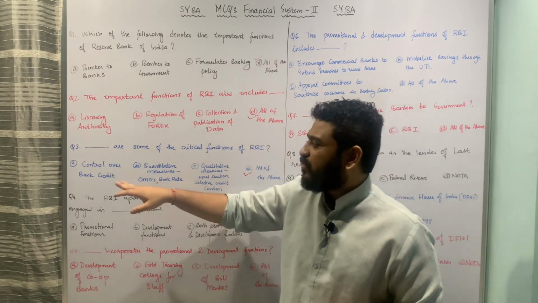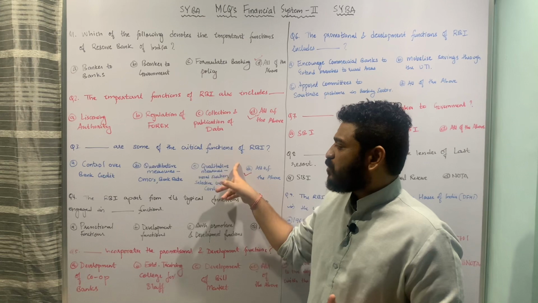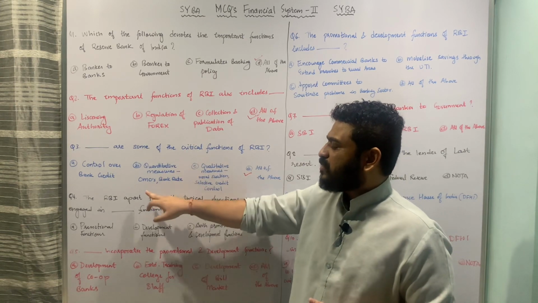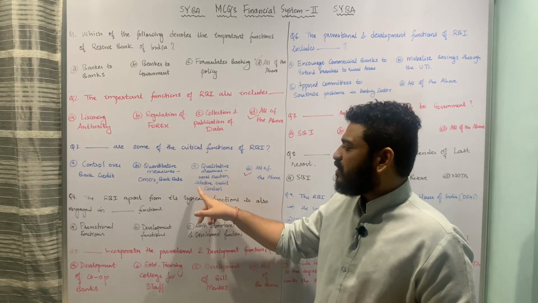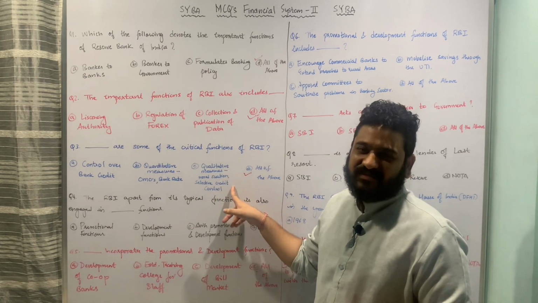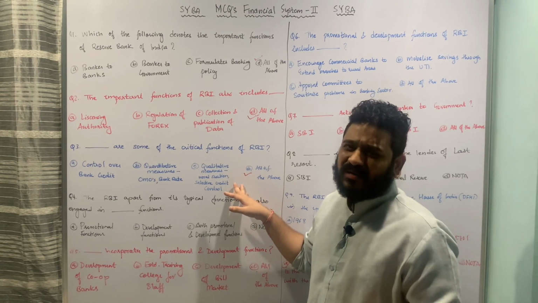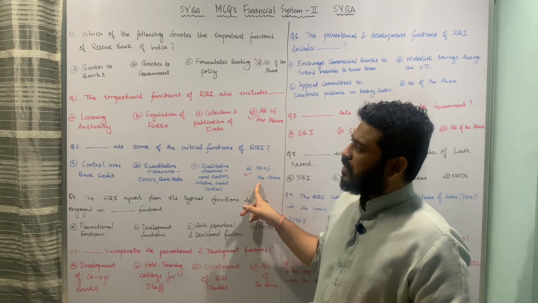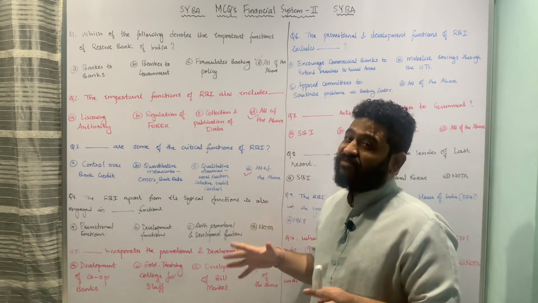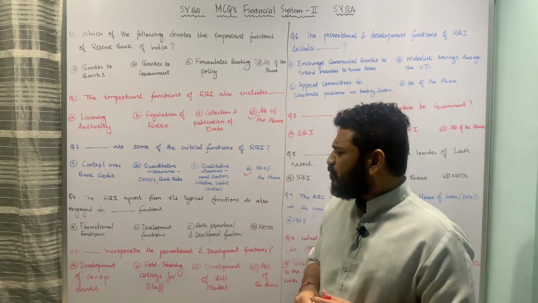And then we have control over bank credit and quantitative as well as qualitative measures. Quantitative measures include open market operations and bank rates, whereas qualitative includes moral suasion and selective credit controls. I'll talk about them in the upcoming classes, probably in the next session. Anyways, all of the above is the correct answer. So here we have seen 9 different functions of Reserve Bank of India. Let us now move to the next one.